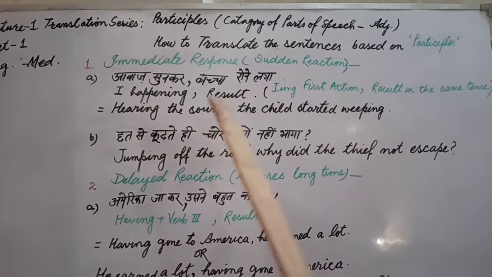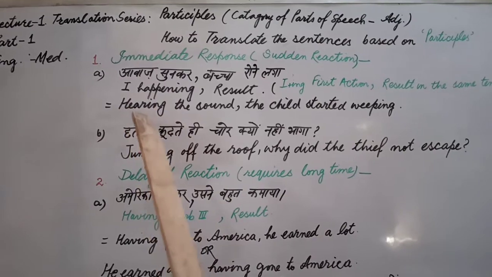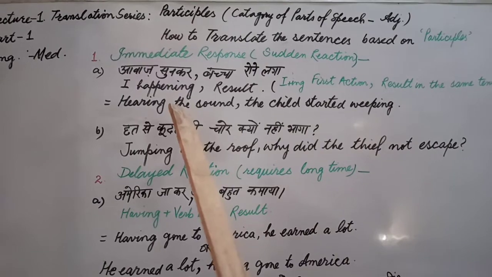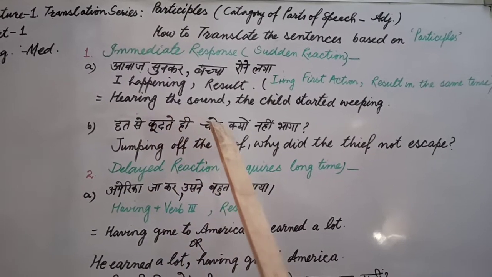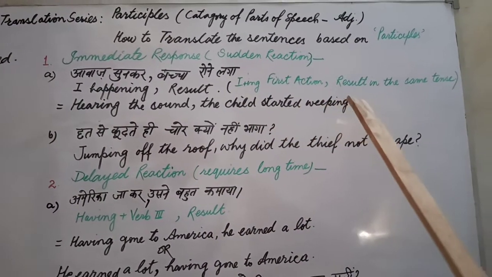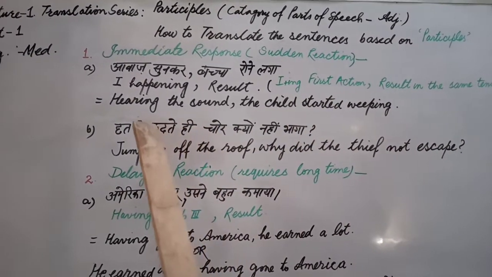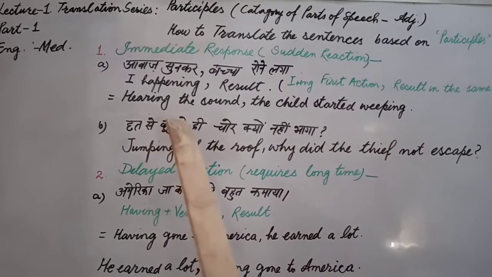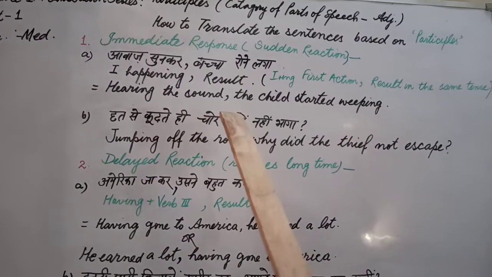Suppose the sentence is "आवाज़ सुनकर बच्चा रोने लगा." Hearing of the sound occurs first, and weeping after hearing. So in the first part, in the first happening, we add the ing form and then write the rest of the sentence. The rule is: first form plus ing, first action, comma, result in the same tense as in Hindi. Now our sentence will be: Hearing the sound, the child started weeping. Hearing, hear plus ing, is written with the ing form, and we use a comma in between.